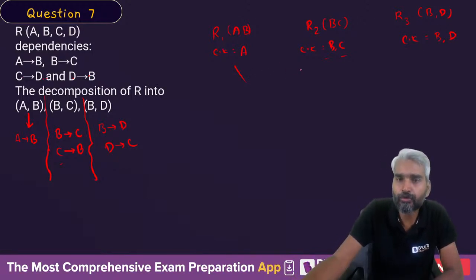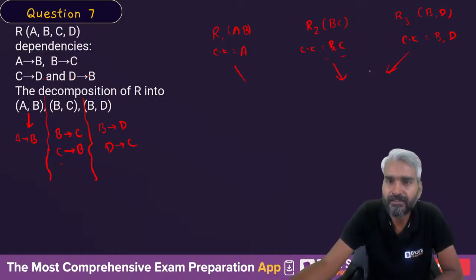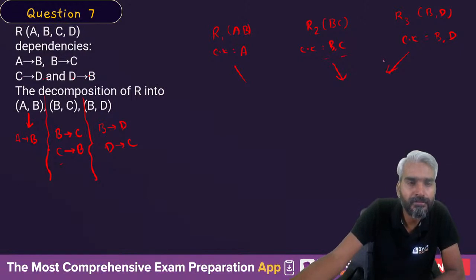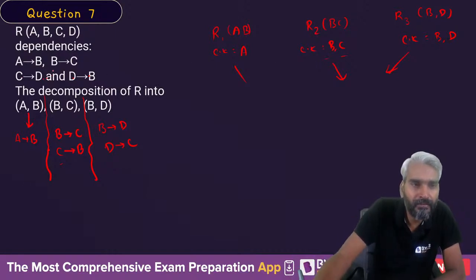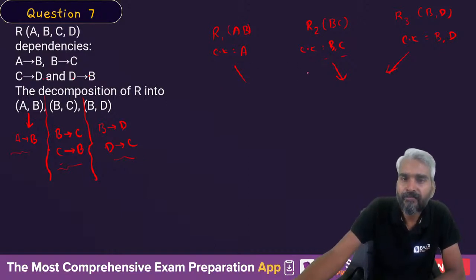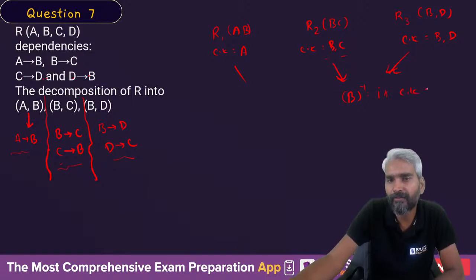So if you take these two relations first, A to B, can we determine B to A? No. If we join these two relations, what are the common attributes? The common attribute is B, and B is a candidate key of R2.